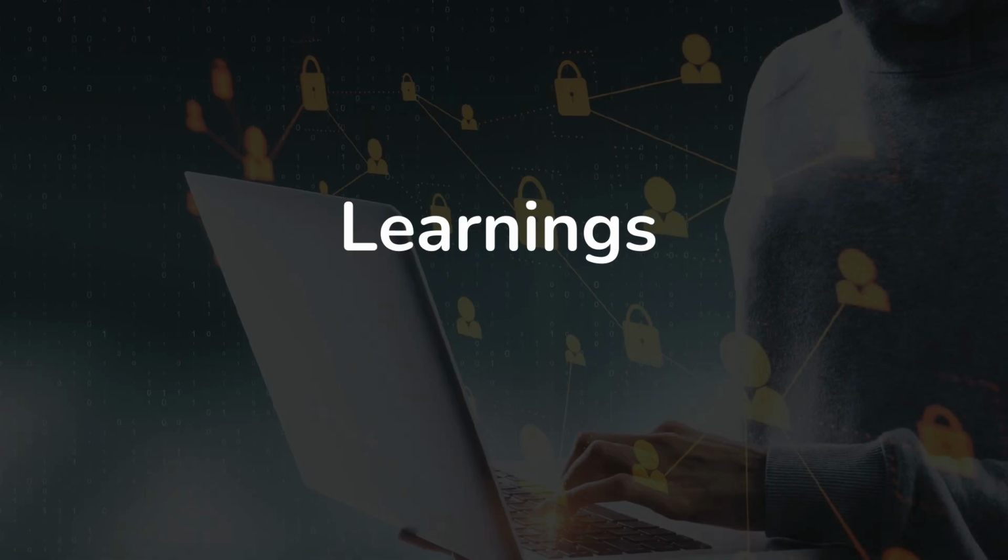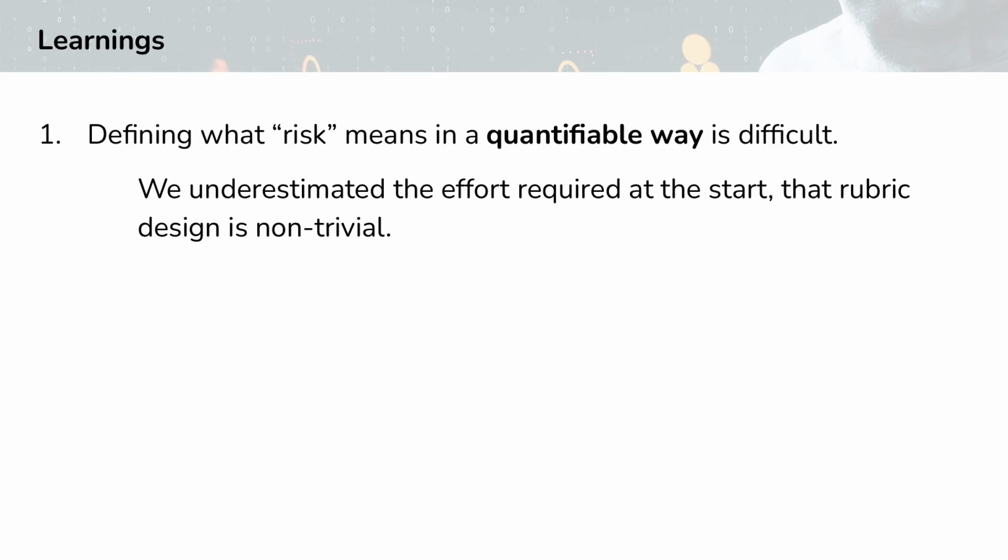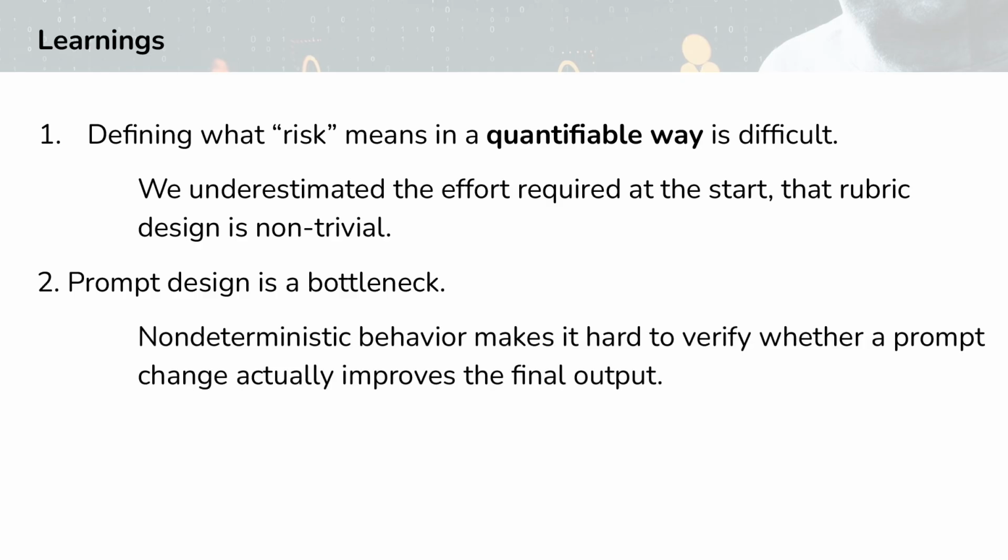Okay, so now on to what we learned when we did the project. The first thing is just that defining what risk means in a quantifiable way is just tricky. There's a lot of nuances that come involved with designing a rubric and a lot of different edge cases you have to consider. The second thing is prompt design being a bottleneck. And I'll just leave it at that.